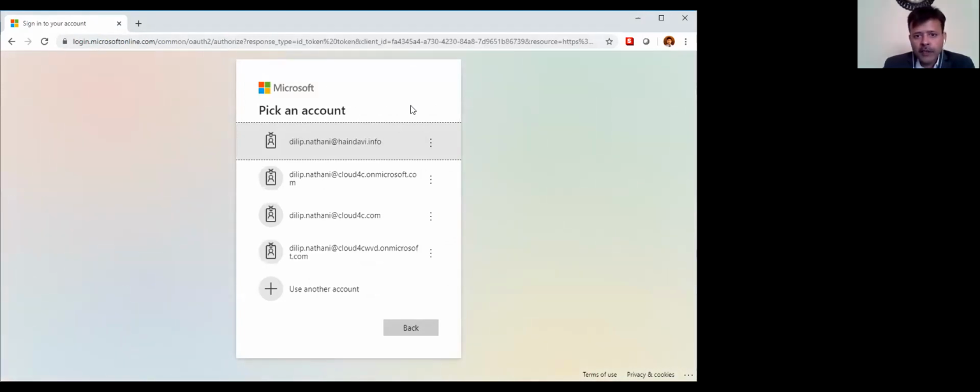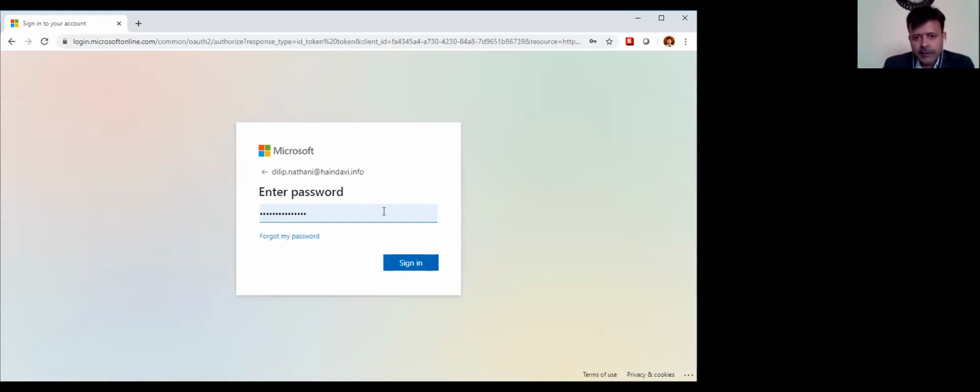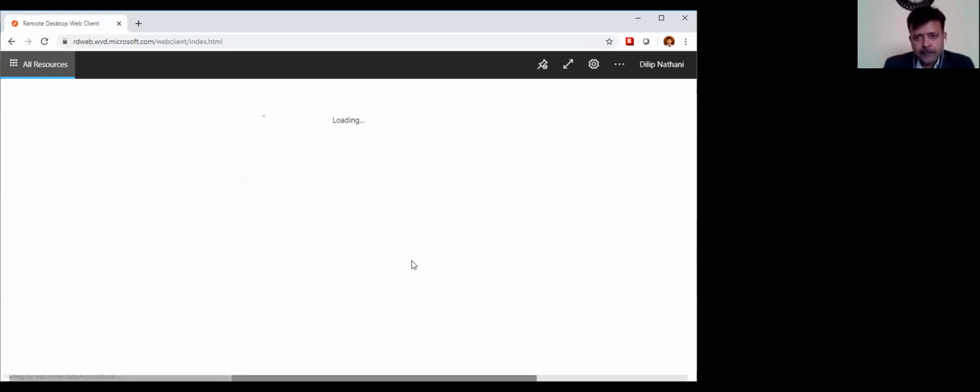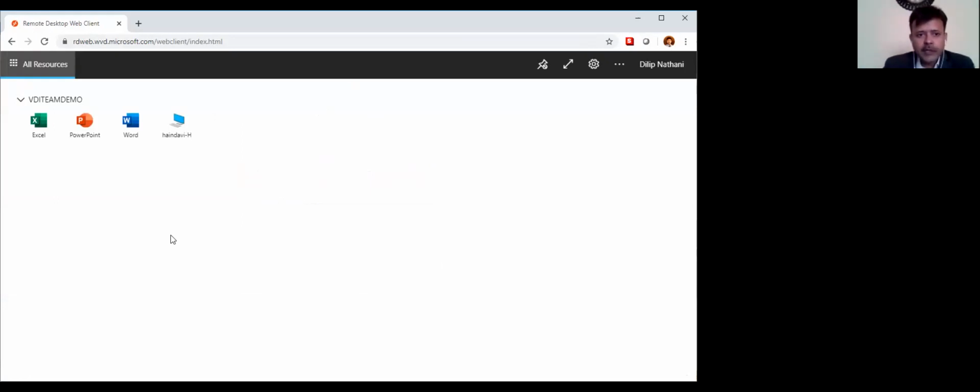It will ask you to log in. So it is going to the Azure Active Directory. I have this ID in this WVD tenant, and I need to log into this. Right, so you will see something similar to this. This is a very basic setup where we have deployed the Office 365 applications: Word, PowerPoint, Excel. Although this will not work, because I think the desktop supporting this application is right now down. But I can show you the desktop which is available, not the published application.